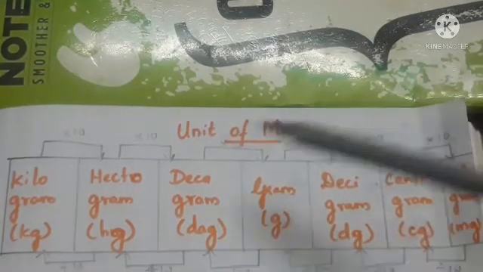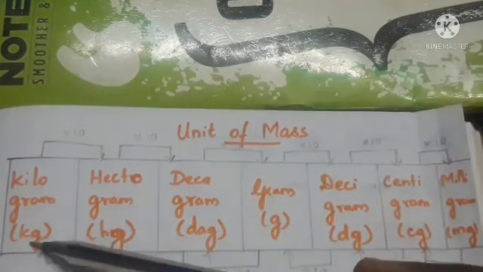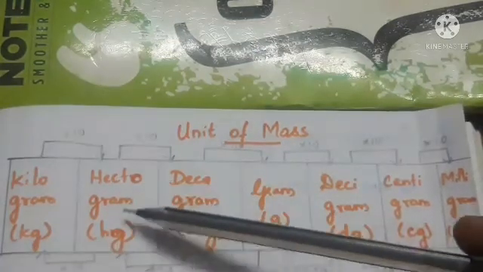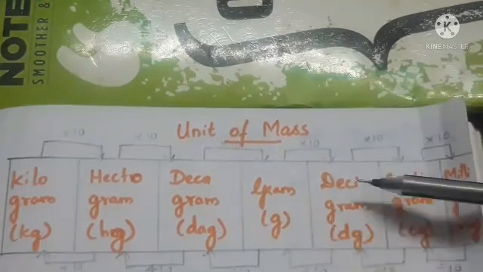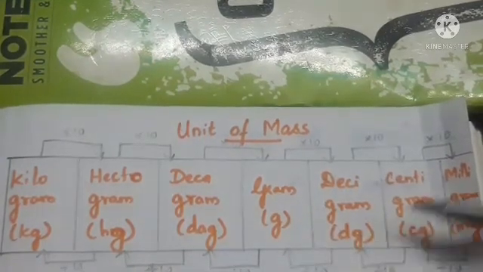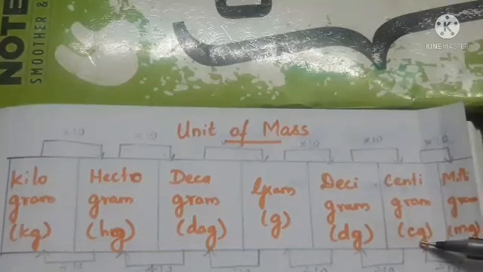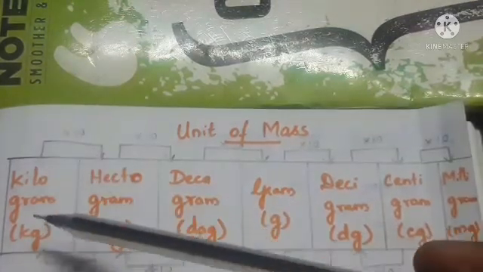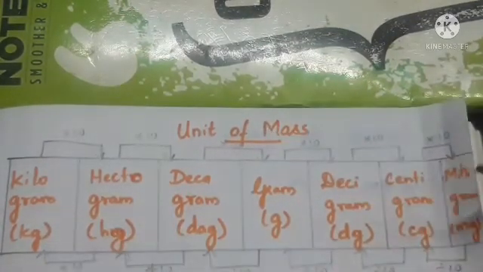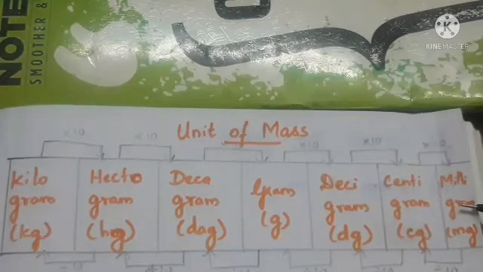Kilogram we denote by kg, hectogram hg, decagram dag, gram g, decigram dg, centigram cg, and milligram mg. Kilogram is the highest unit of mass and the lowest is milligram.